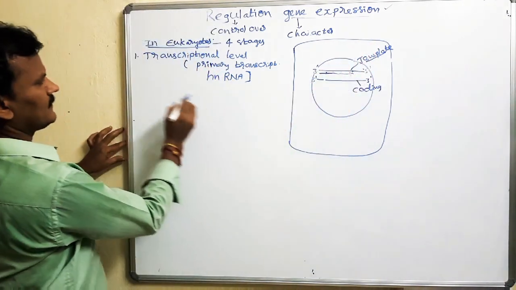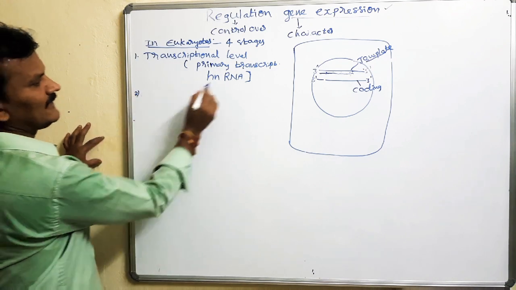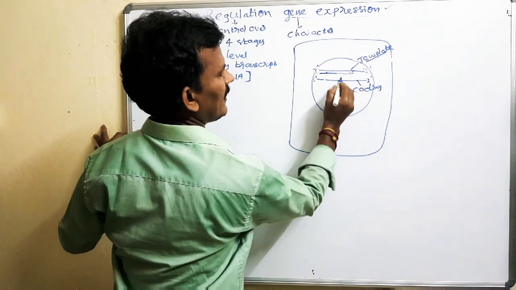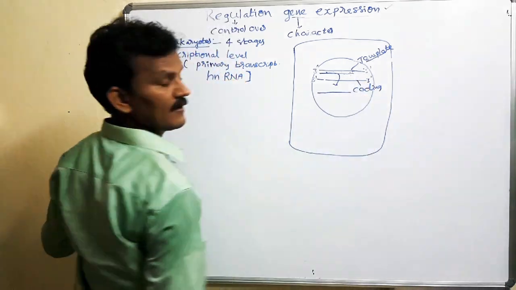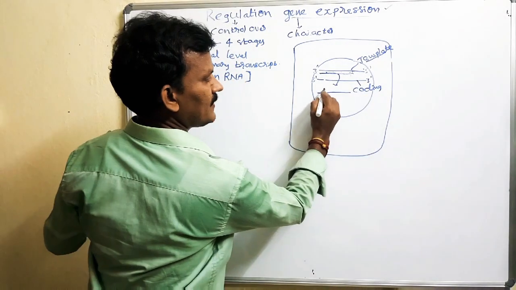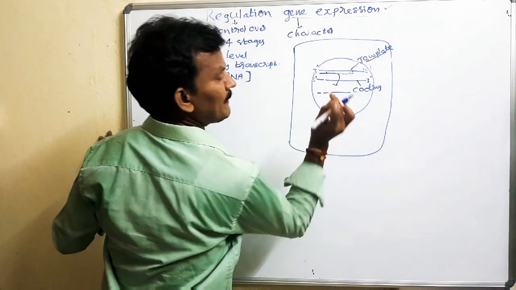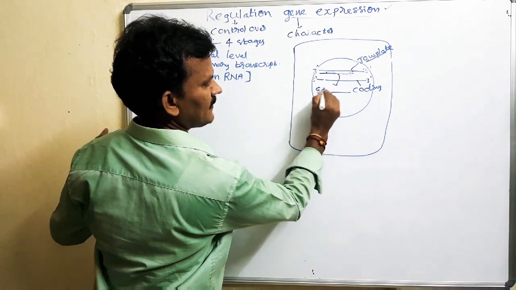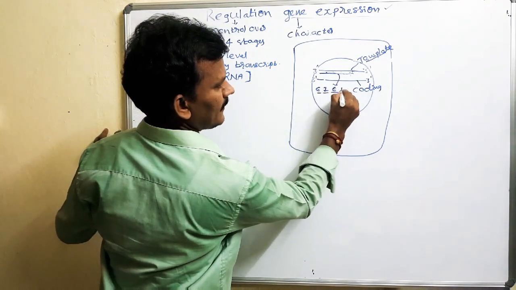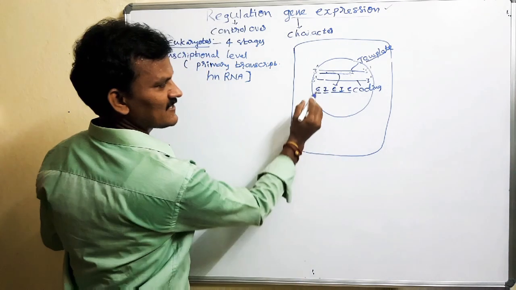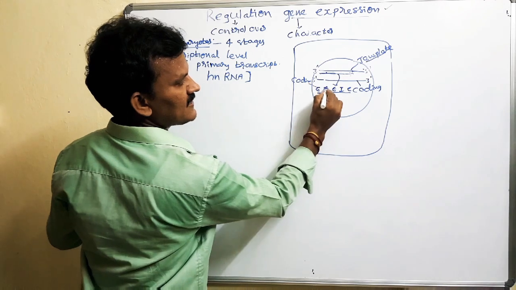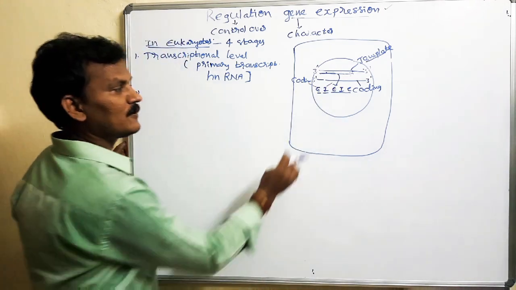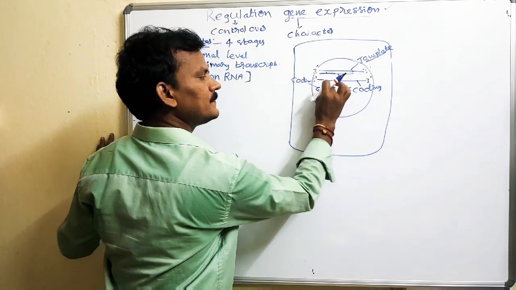In the second stage, this hnRNA proceeds further. The hnRNA has split genes, exons and introns. Exons are coding and introns are non-coding, so the non-coding regions should be removed.